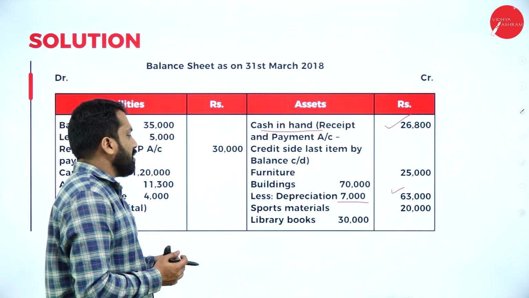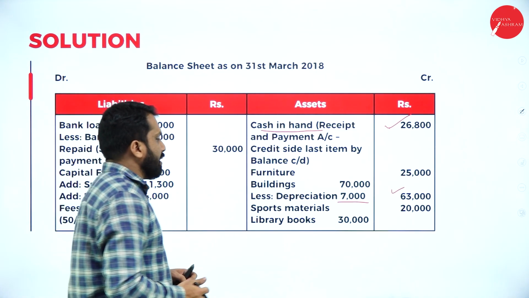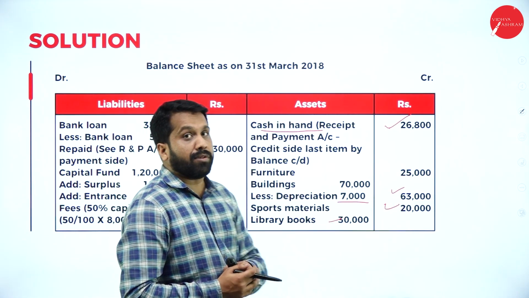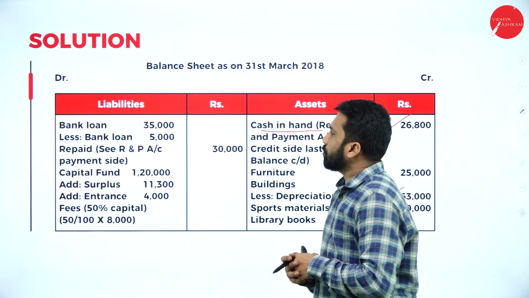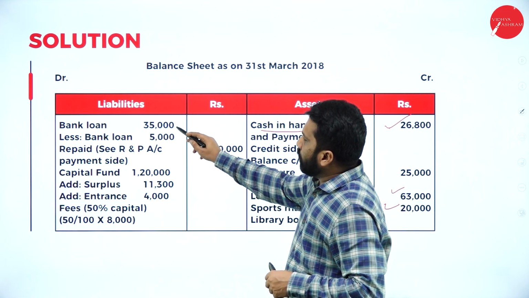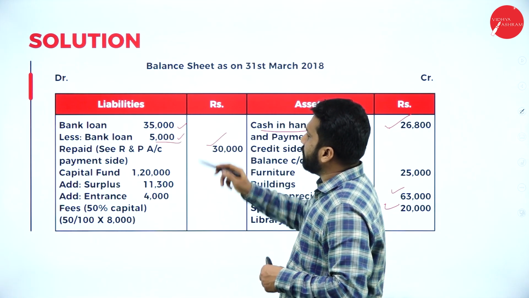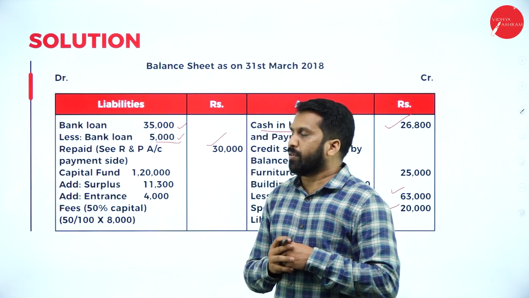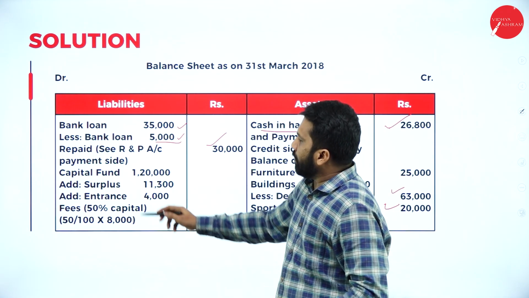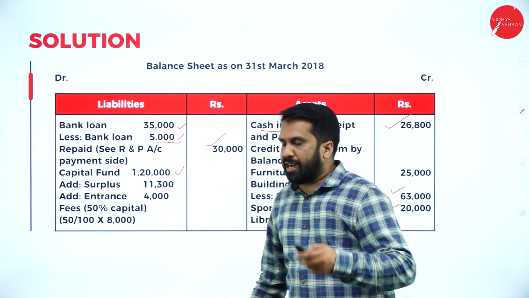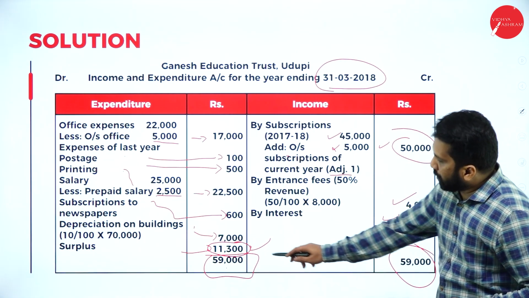And your sports material, what do we have? That will take it directly. And library books, what do you have? That we have to do adjustment. I'll show you the adjustment. Now, bank loan is 35, but they have cleared 5,000. So 35 minus 5, it will be 30,000. Then, and whatever capital fund, 1,20,000. Your surplus means, I'll show you. Your surplus is how much?